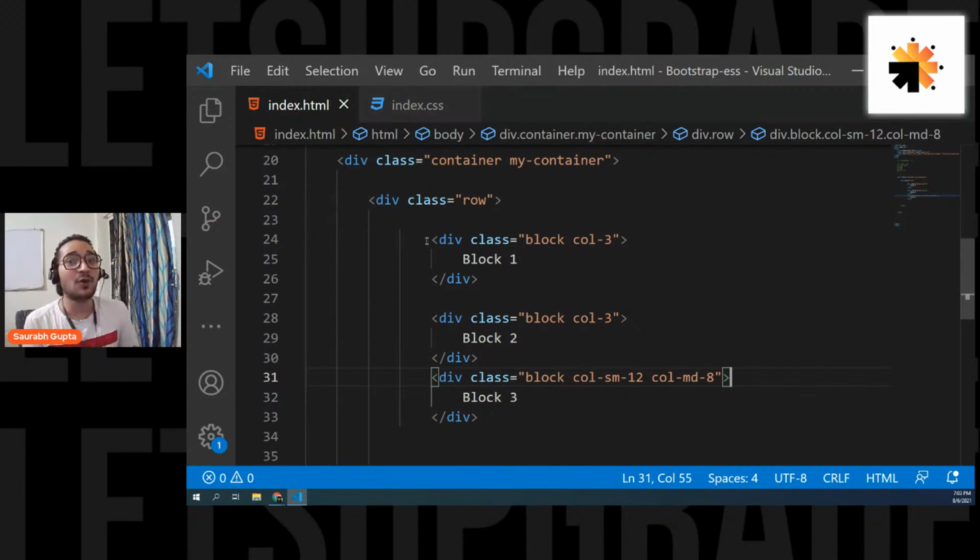Now for people who know CSS, and for people who have struggled in writing responsive CSS, they will know the pain, how much pain this thing is actually saving and how much this thing is making your life better. Now you don't have to write any extra CSS, and that's where it works. Is that clear, everyone? So you can simply define different widths for the elements for different devices just by writing class names. No need of writing even a single line of CSS. Is that clear, everyone? For all the people who have learned CSS and tried to do responsiveness in CSS, they know how much time this is actually saving.